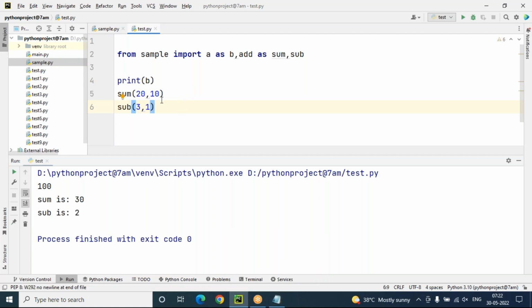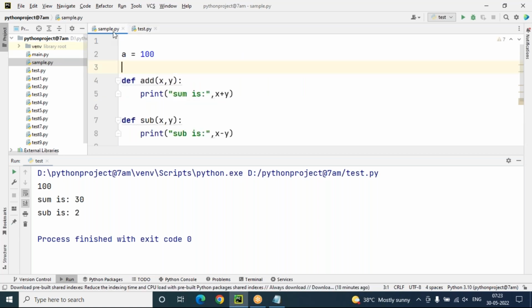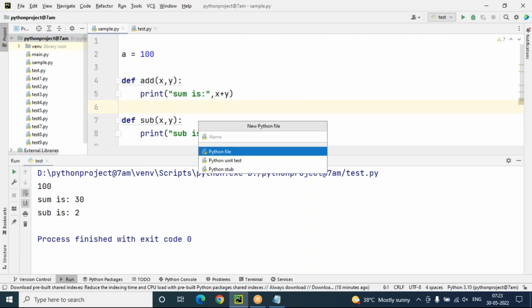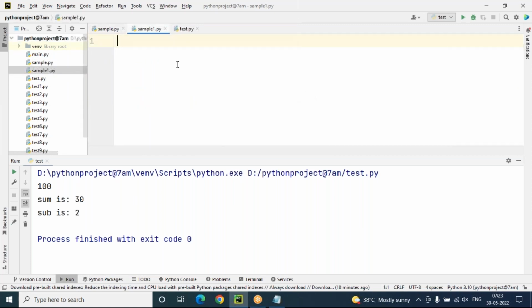Let me show you how to import multiple modules. Suppose your sample module is there. This module contains one variable and two functions, add and sub. Similarly, I'm taking one more module, sample1, which I'm preparing. In this sample1, I'm taking the same variable a with value 200, and a multiply function with x comma y. Now you can see print mul, multiplication is x into y. This is multiplication. Got my point?